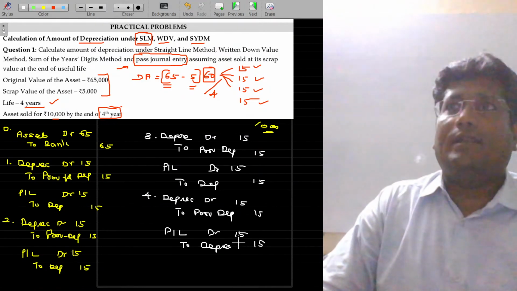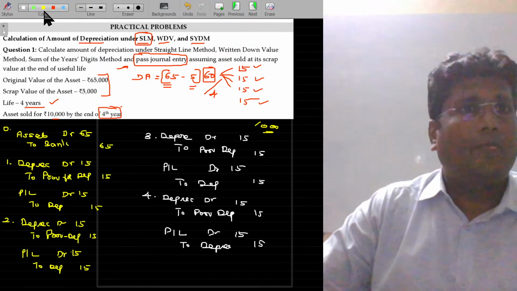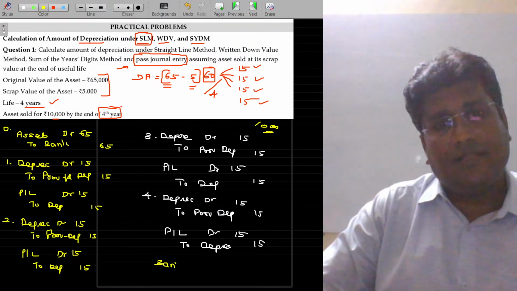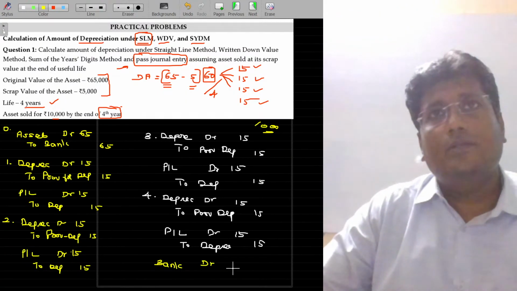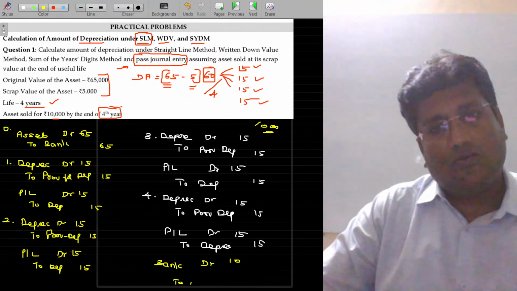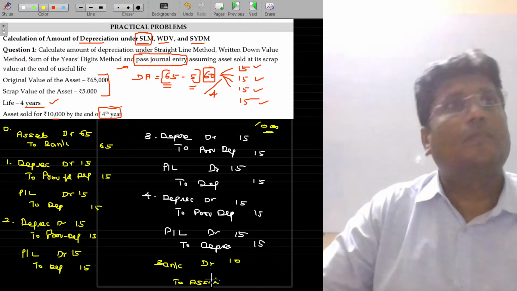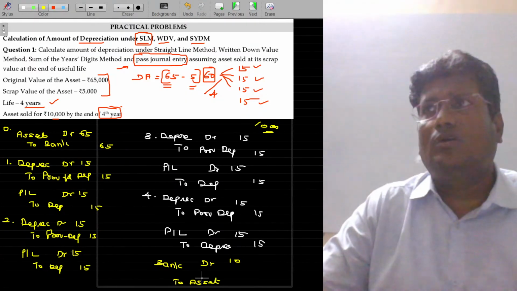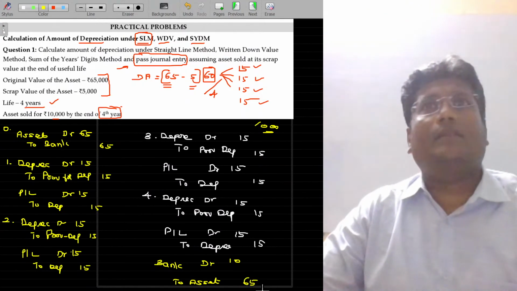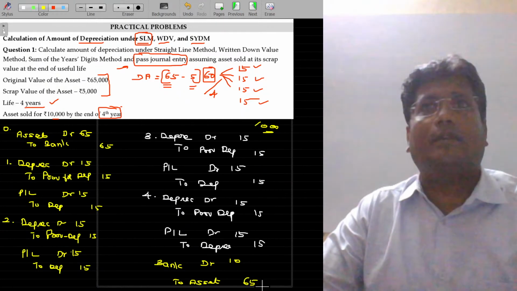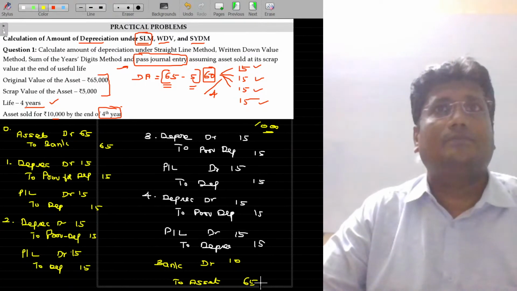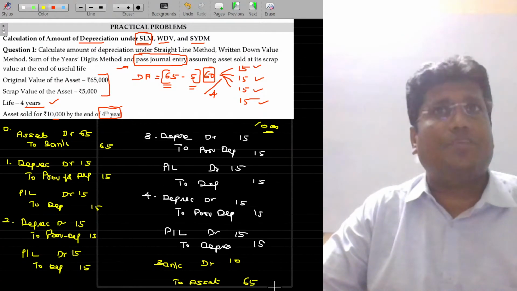Now the entry for sale, how do I pass this entry? On sale, the journal entry: I am getting the money, bank. How much am I getting? 10,000 rupees. To asset. What is the value of the asset? No, the value of the asset is 65,000. I have not subtracted the depreciation from the assets. The asset will continue to appear at its original value of rupees 65, right? I have not subtracted that. So the value of the asset is 65.